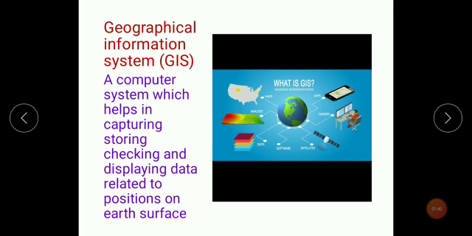You can check anything. You can store any data, information. You can display any data in your mobile phones, on your personal computer with the help of this Geographical Information System, that is GIS. Again, I repeat, it is a computer system which helps in capturing, storing, or checking or displaying any data related to what? Positions or location of any place on the Earth.